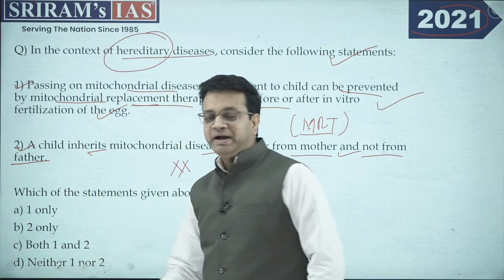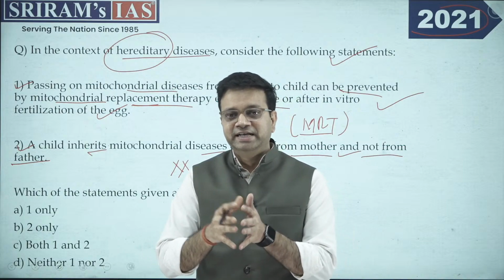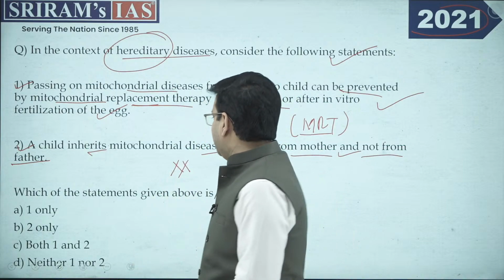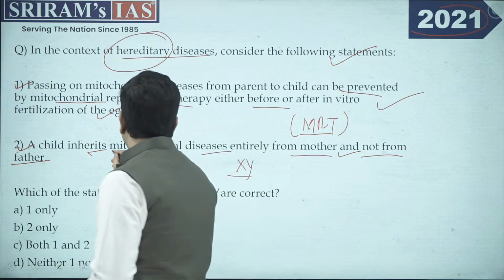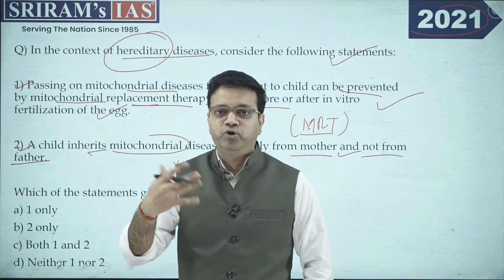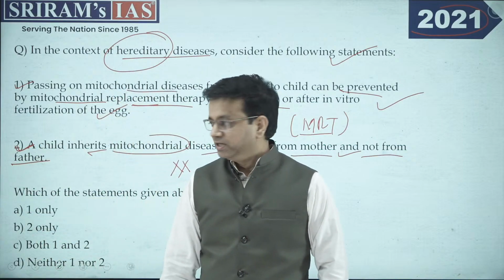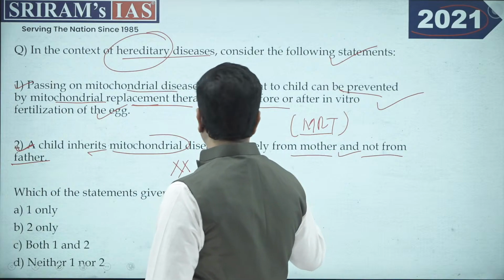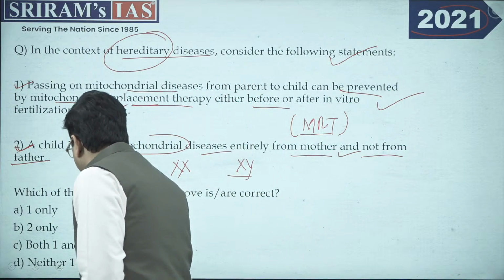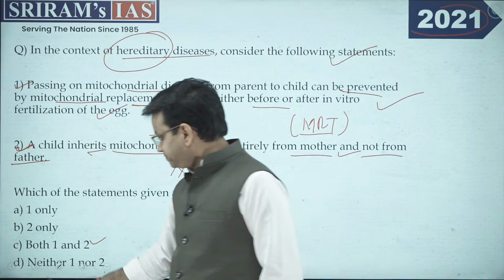And the mitochondria in the sperm actually get destroyed once the fertilization process takes place. So it is not the father's contribution, it is solely the mother who is making a contribution, right? So this particular statement is true. So both 1 and 2 are correct, that is option C.